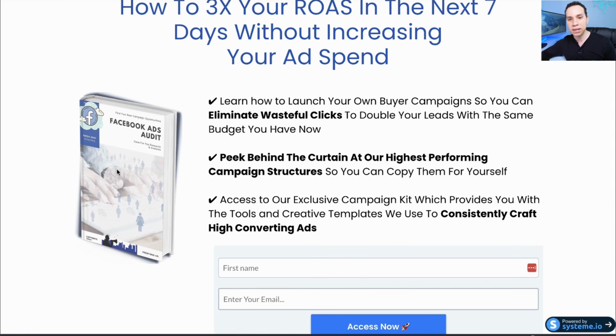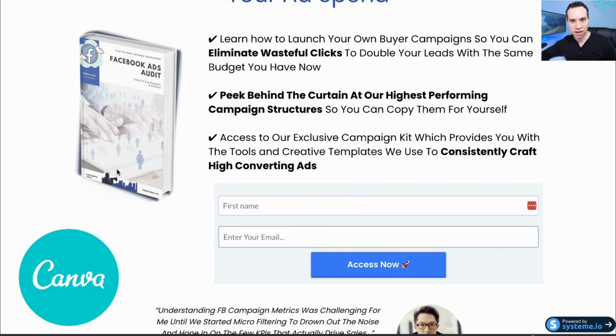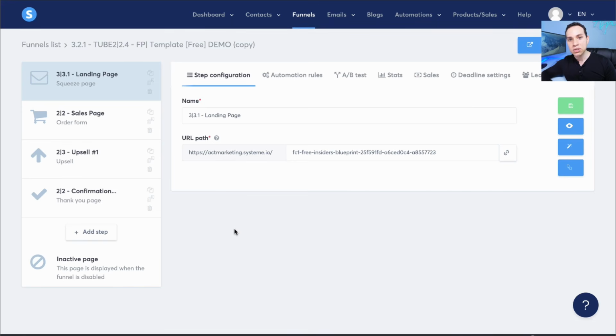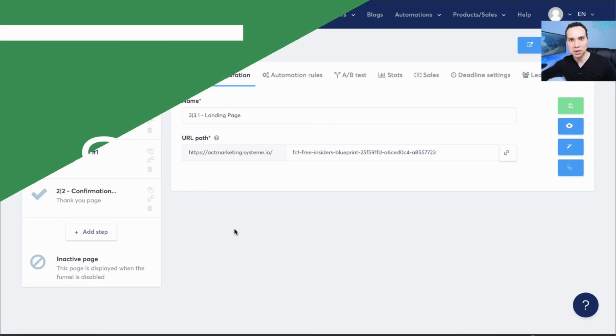Now, when it comes to the lead magnet image, I made this inside of Canva. So we're not doing anything that's remotely close to rocket science here. So I'll jump back over to our editor. I'll go ahead and click on Save Changes again, and then I will go ahead and exit. So that's all we need to do for the landing page. Again, at the last section, we'll get to all the email marketing, right? Because we need to make sure that when someone enters that contact information, that it actually goes someplace.